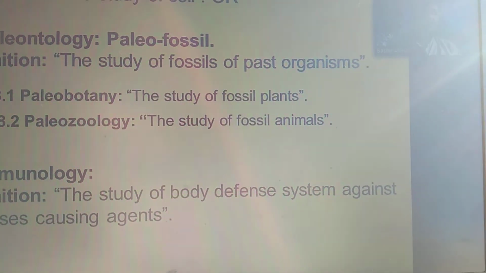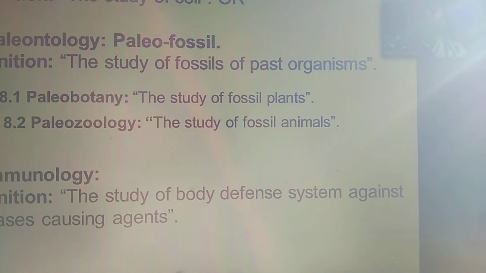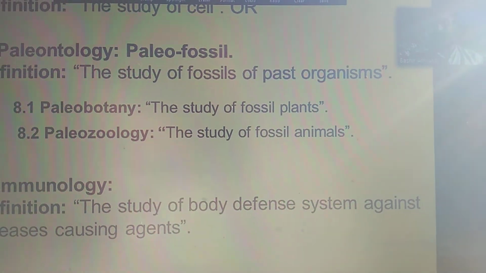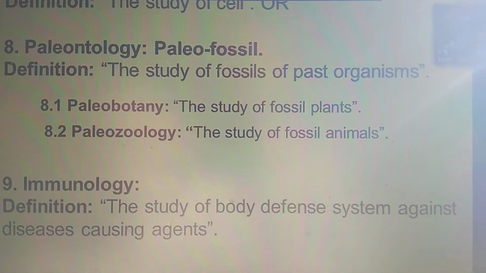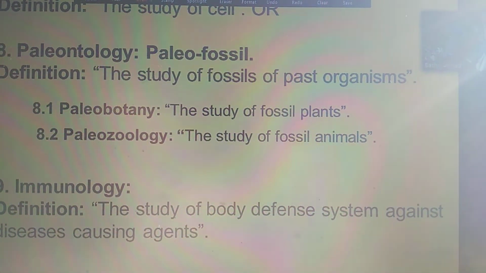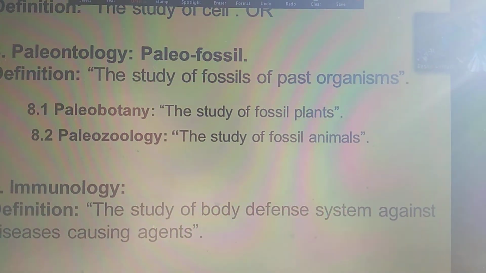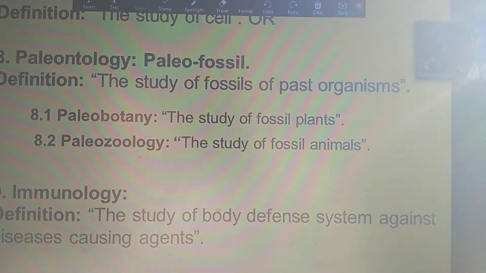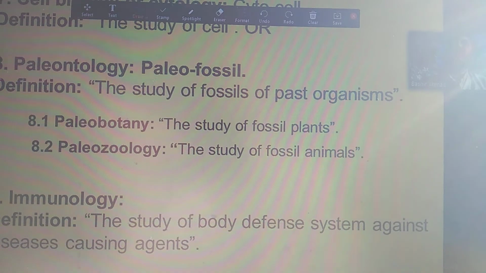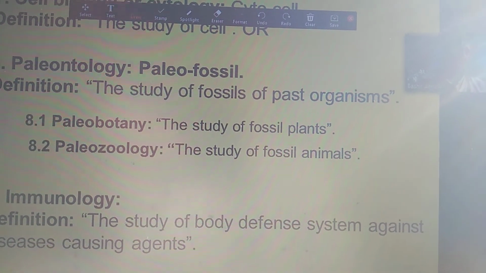Immunology. In immunology, we study our defense system, how our immune system protects the body from diseases.